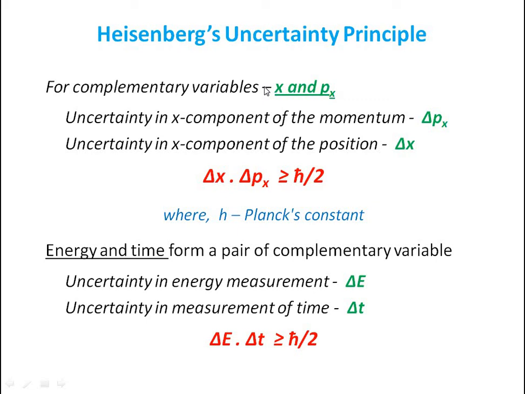In a similar way, for another set of variables, energy and time, suppose the uncertainty in energy is delta E and the uncertainty in time is delta t. Then the uncertainty relation between E and t will be delta E into delta t is greater than or equal to h cross by 2.